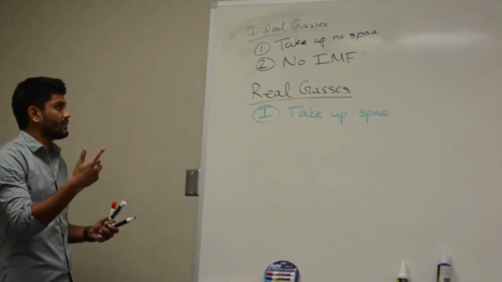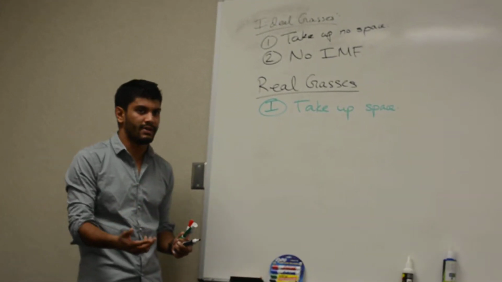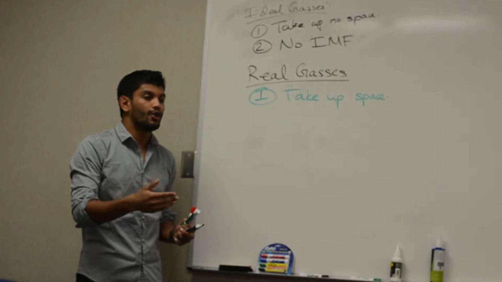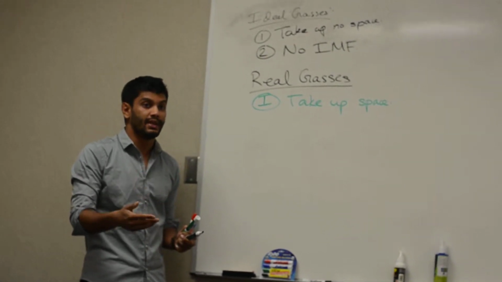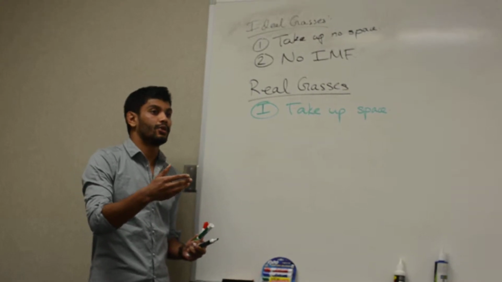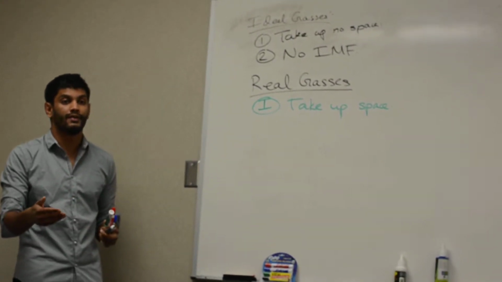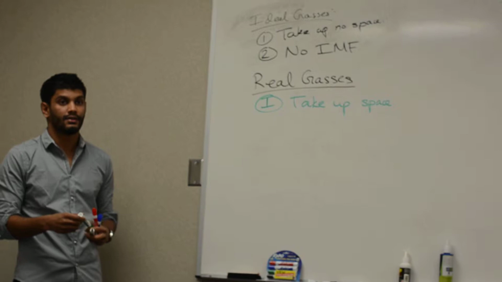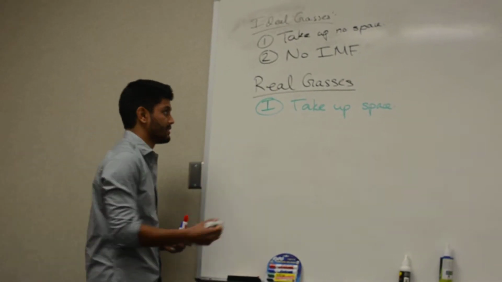So if these particles take up space, is the volume of the gas in the ideal case going to be larger or smaller than the volume of the gas in the real case? Larger in ideal. Yes, larger than real.